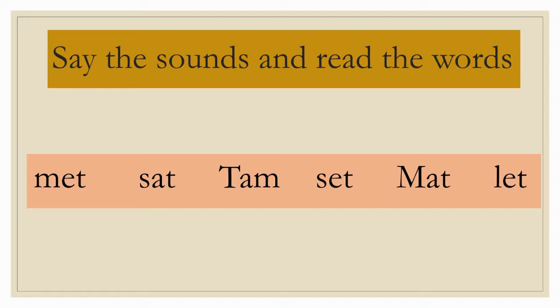Then mat. And the last word is let. Now here you can see only 2 words are beginning with the capital letter because they are proper nouns. The words which are not proper noun, we do not begin them with a capital letter.